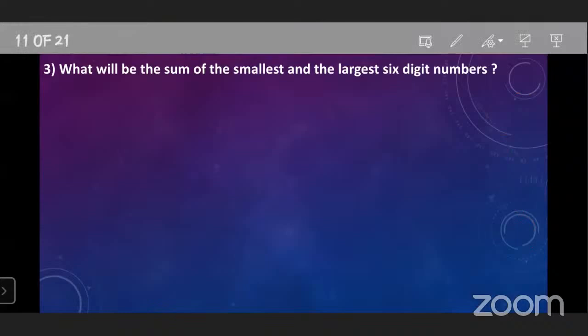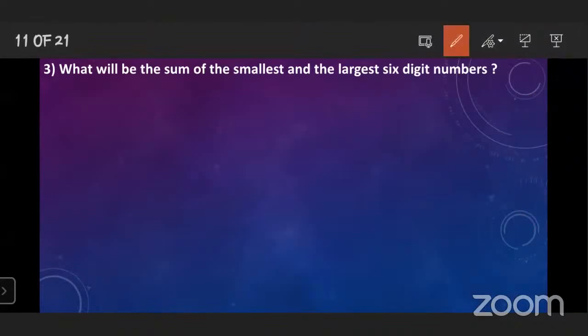Here you can see that there are no numbers in this problem. The numbers are not given. The problem is: what will be the sum? What will be the sum? Sum means addition. Remember this one thing.